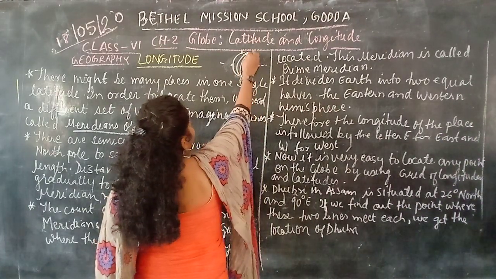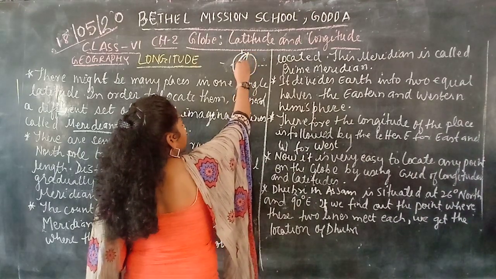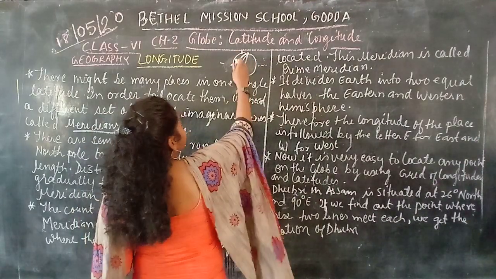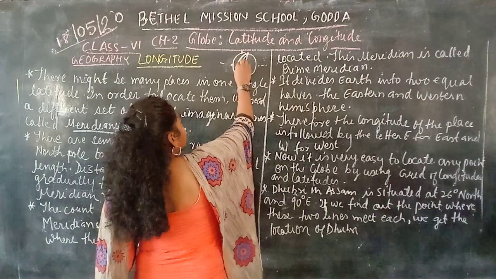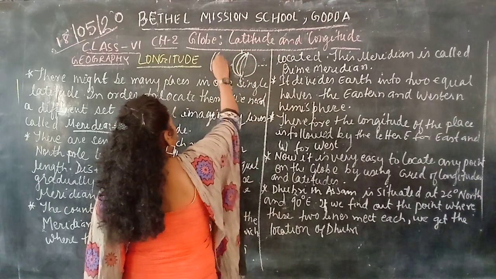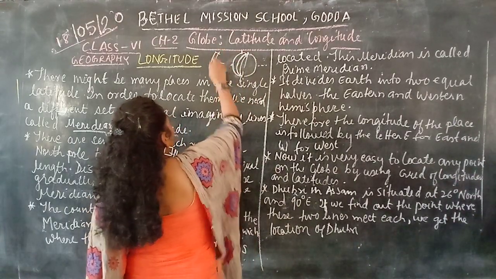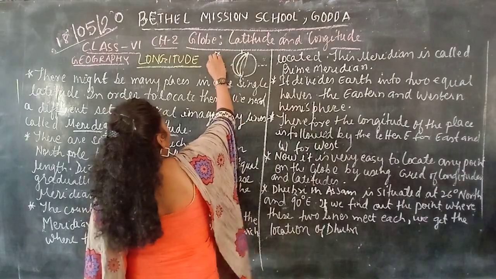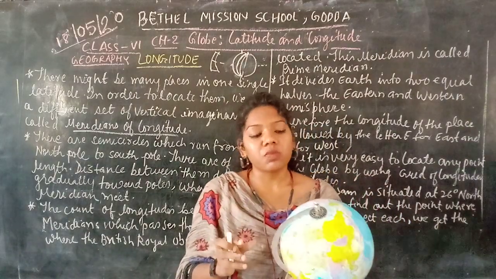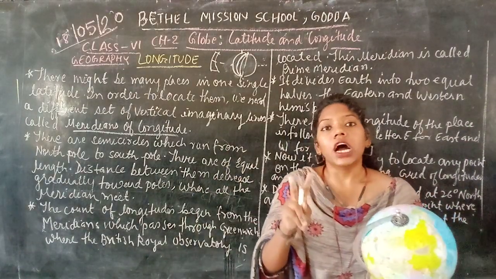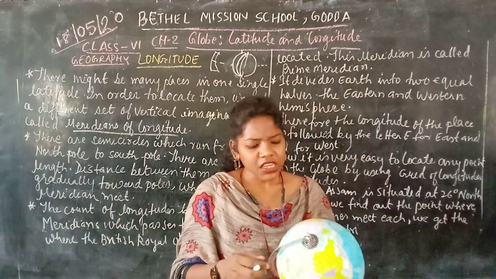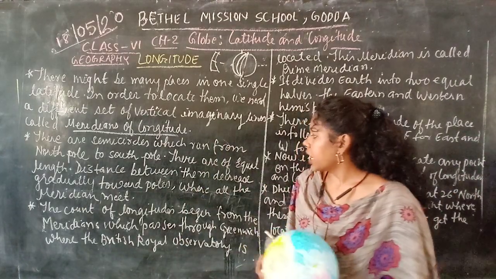When they come from the North to the South Pole, the distance in the middle is widest.